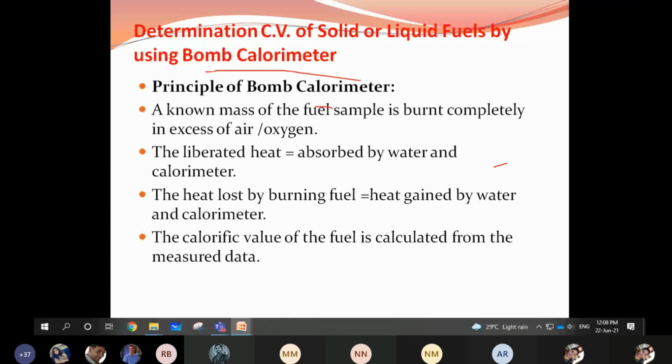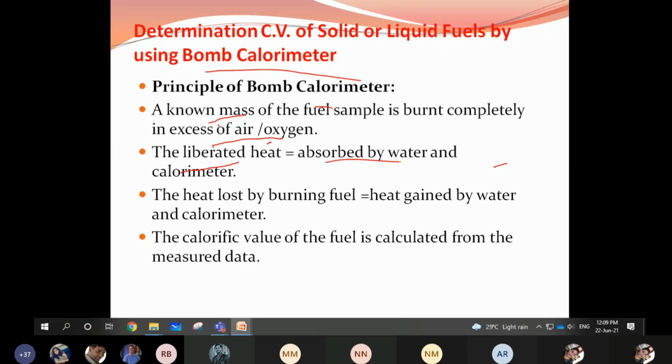The principle behind this bomb calorimeter is that a known mass of the fuel is burnt completely in the presence of air or oxygen. The heat liberated is absorbed by the water and calorimeter.